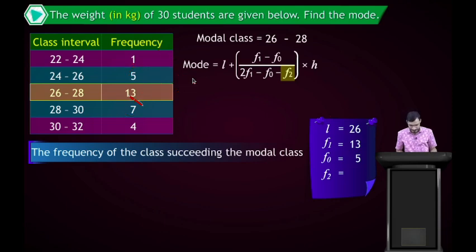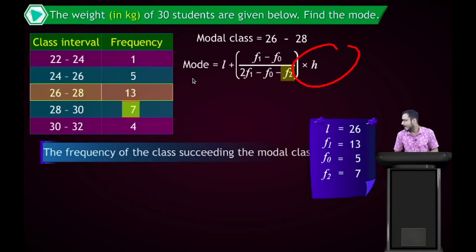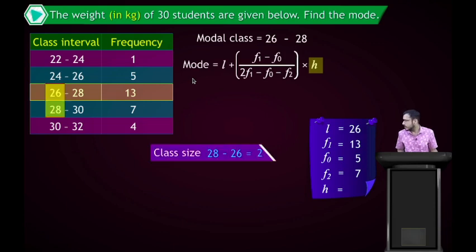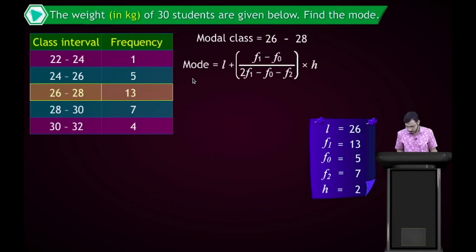Now one more term in the formula, you can see h. H is basically the size of the class, the size of the model class. Here we talk about only the model class. The class size is 28 minus 26, so we got 2 here. So we find all the terms like this. Now substitute all these values in the formula.